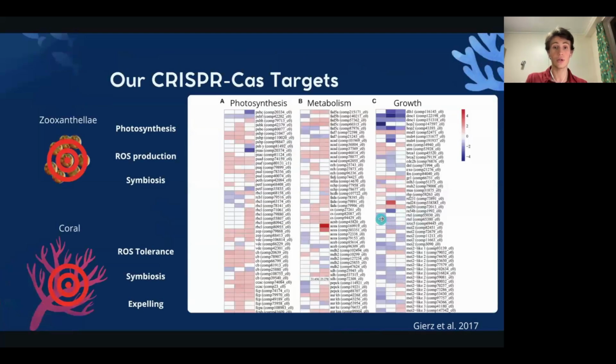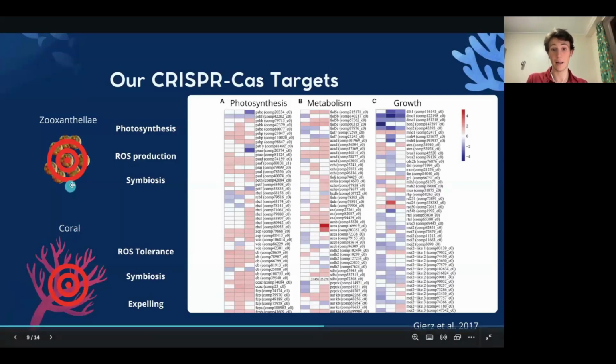So how could we use these revolutionary tools to prevent bleaching? Well, symbioses are a two-way street, just like our relationships, or at least I hope so. Hence why we would ideally target both corals and algae.